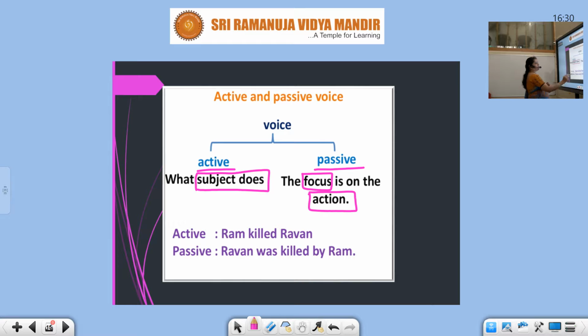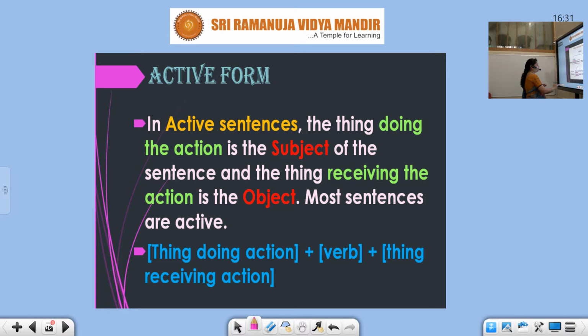Ram killed Ravana. My intention is on Ram. What did he do? He killed Ravana. So I'm talking about Ram here. Passive: Ravana was killed. So my intention is this fellow, the demon has died. So my intention is on this. When my focus is on the object, I will put the object first. But when my focus is on the subject, I will put the doer first. So this is the basic difference that you have to understand in active voice and passive voice when you're using them in your writing skills.